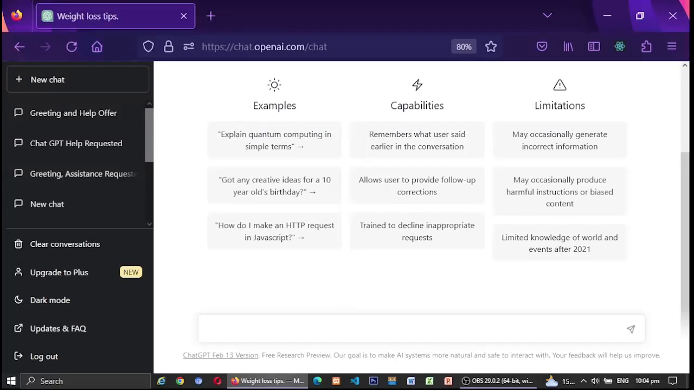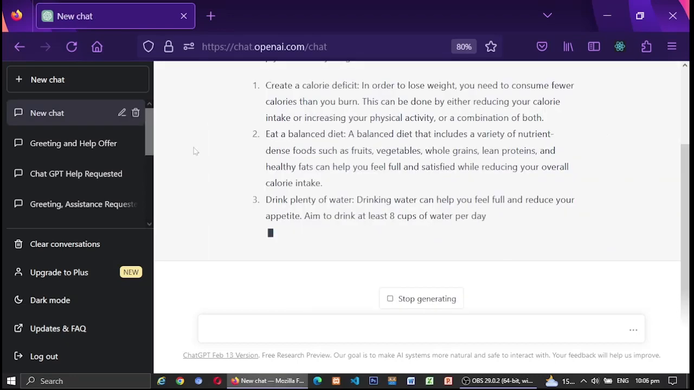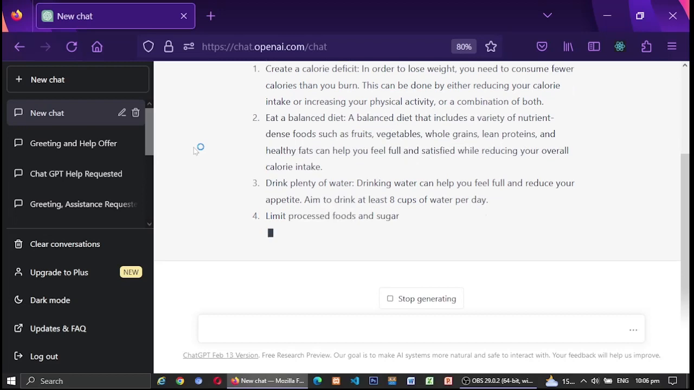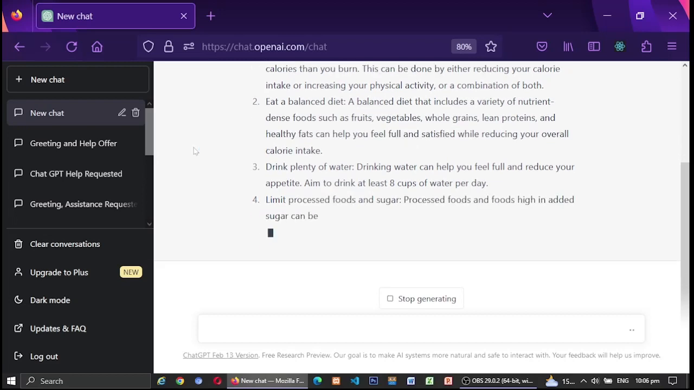In this video I will teach you how to make faceless video using ChatGPT and an AI tool and earn a lot of money. Here in ChatGPT I will type how do I lose weight, and when I press the enter key this amazing tool will start generating tips for losing weight in bullet form. This takes some time for analyzing your query and then start generating your answer.